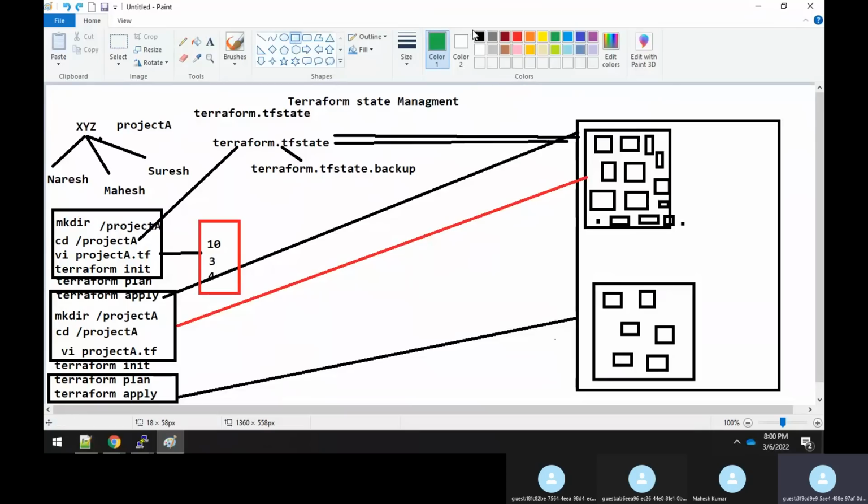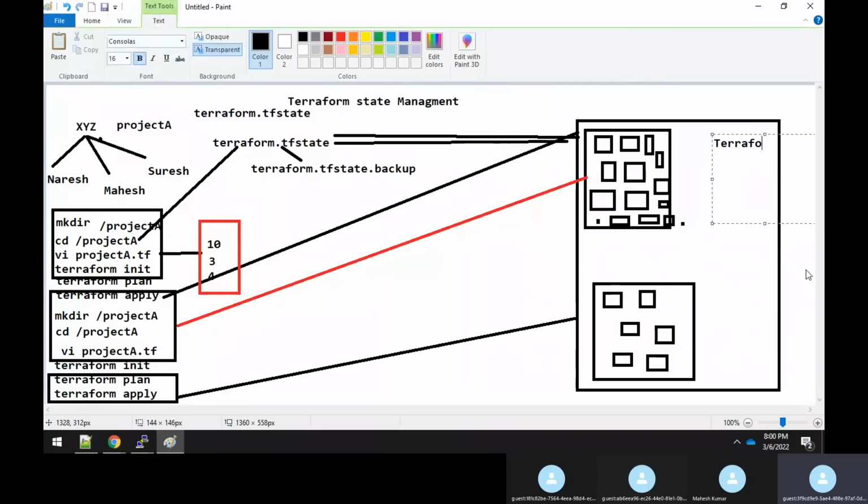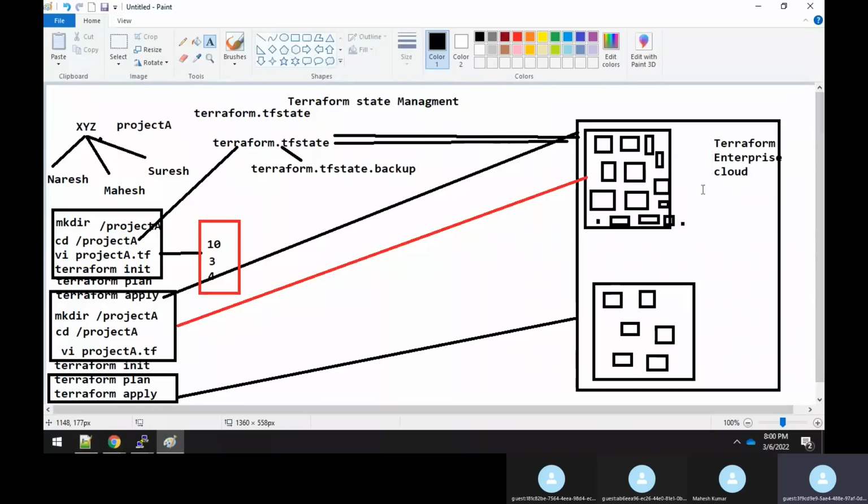You know that Terraform itself has its own native cloud, if you're aware of it or not, I'm not sure. What is that native cloud? The native cloud is nothing but Terraform Enterprise Cloud. So it says you can use the storage from my own Terraform cloud itself, or else you can even create a storage from your AWS.